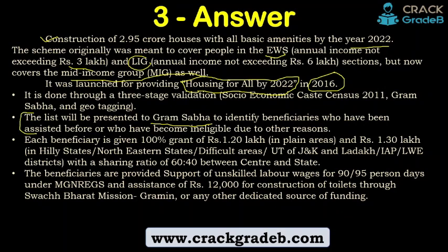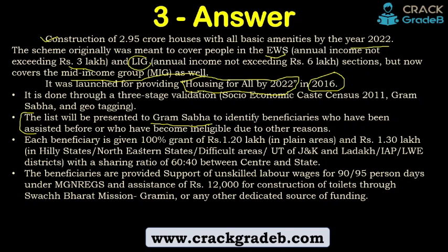So the beneficiaries are identified at the Gram Sabha level. Yes, through the census data and different channels of data, maybe the district collector has all the data of his own district, right? But for Pradhan Mantri Awas Yojana, it is the Gram Sabha that is going to identify the actual beneficiaries, right?